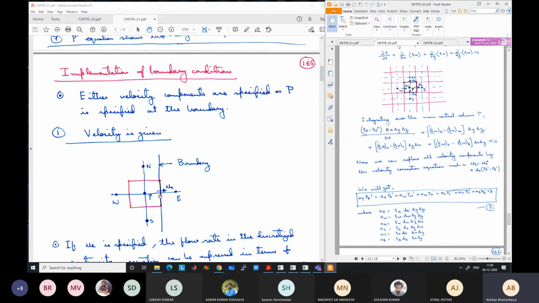If pressure is specified at the boundary, we'll assume that this is the pressure at the nearby grid point. Or the velocity is given at the boundary. If this is the boundary, this velocity is given. So either way, either the pressure or the velocity is given at the boundary. So if velocity is given, what we have to do is this: when we derive this pressure correction equation,